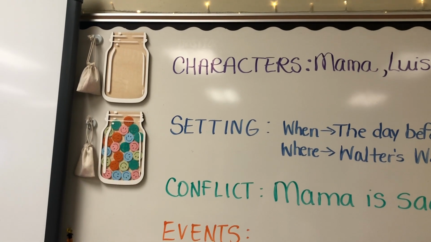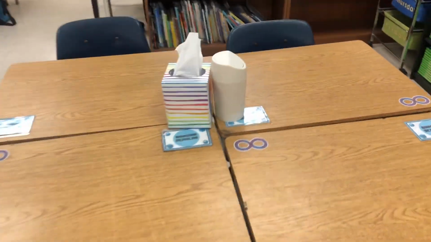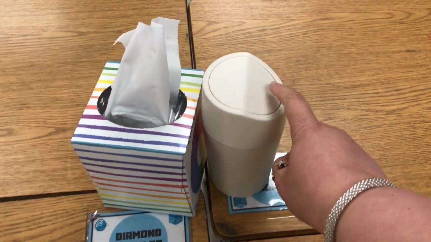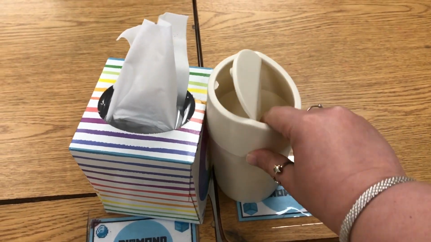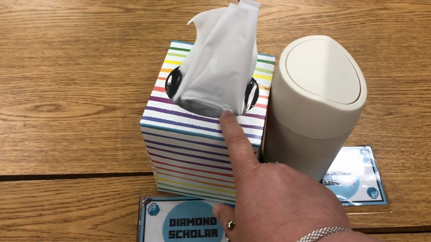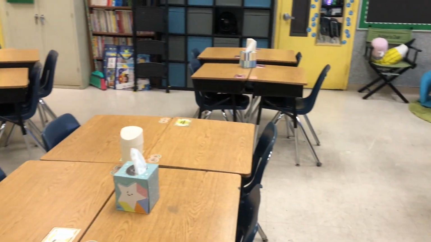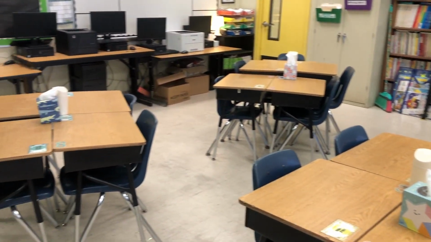This class is going to fill theirs soon as well. And another thing that I forgot to mention is I bought these little trash cans for $1 at the Target dollar spot and tissue boxes, and I put one on each team to help the students not get out of their seats and get distracted, because some of them were getting up at different times when their friends were also getting out of their seat to get tissues, and then it was a little social time. So now they have access to a tissue box at their seats with a little trash can.